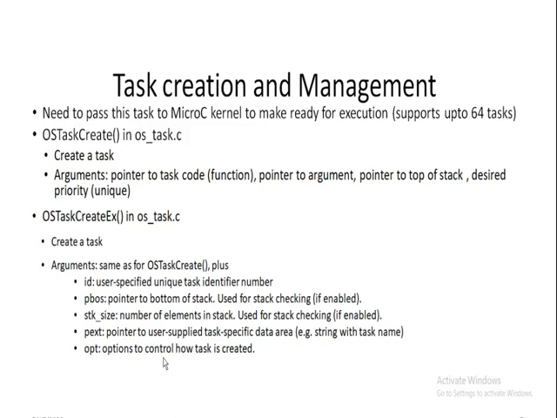So these two functions are used for creating the task, with the arguments used here.